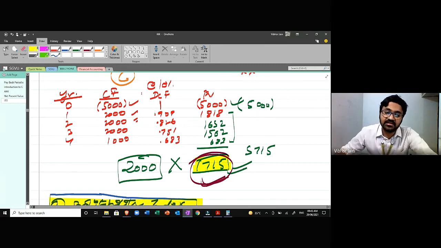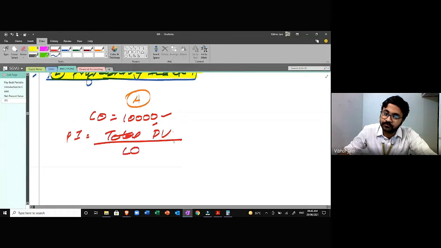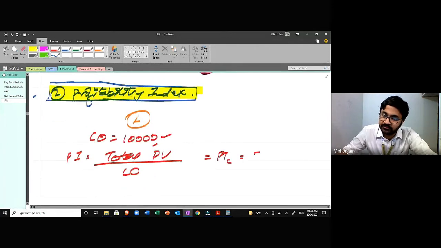In that case, we calculate the profitability index. The profitability index is total present value upon cash outflow. So the profitability index for project C would be total present value, 5715, divided by outflow, 5000.